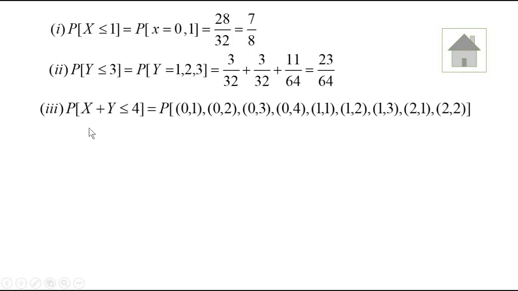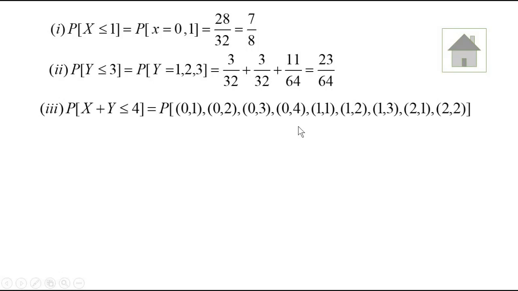For the next probability, we need the joint PDF when x plus y is less than or equal to 4, and these are the various values of x and y whose sum will be less than or equal to 4. So 0 plus 1 is 1, which is less than or equal to 4. 0, 2: the sum is 2, less than or equal to 4. 0, 3: the sum is 3, so less than or equal to 4. These are the only possible values whose sum is less than or equal to 4, and we have to add those corresponding joint PDFs.